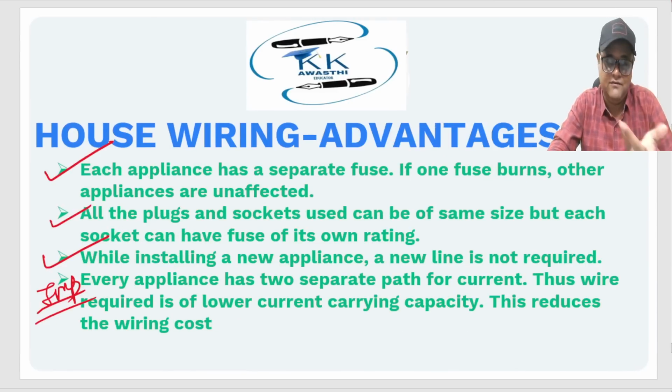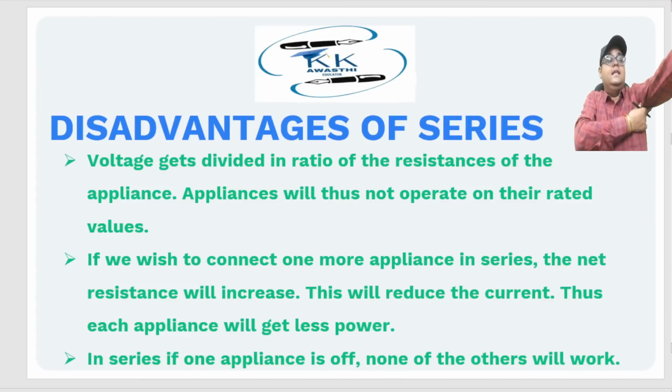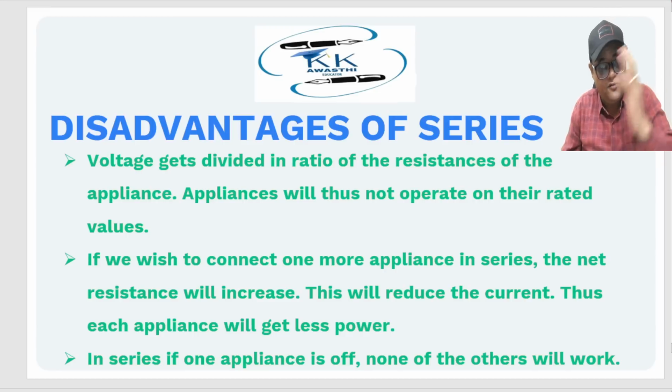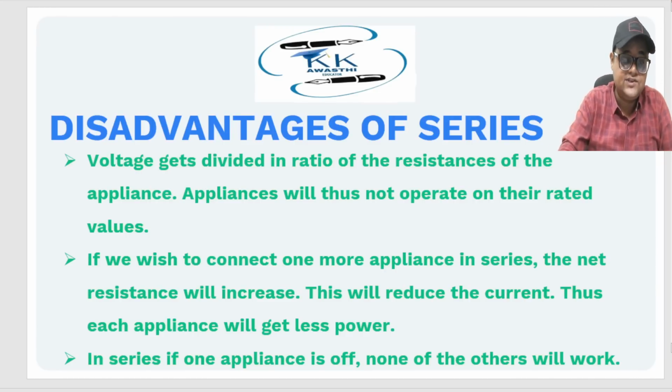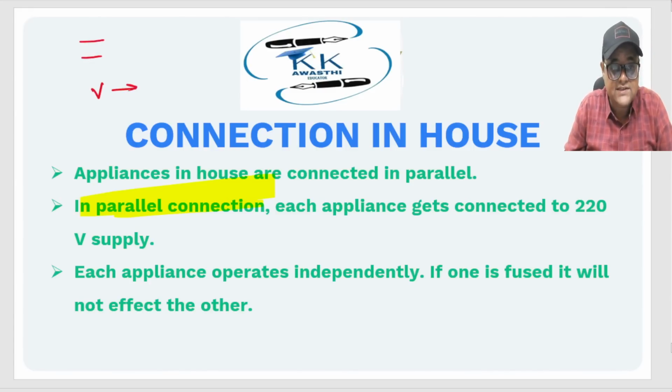All the others are very basic. Now the other question, how do we connect appliances in our house? So we use parallel connections. It's a very basic question. Why do we use parallel connection and why not series connection? I've already mentioned it. Let us discuss the disadvantages of series, but before that, let us understand the advantages of using parallel connection. See, in parallel connection, the voltage is the same.